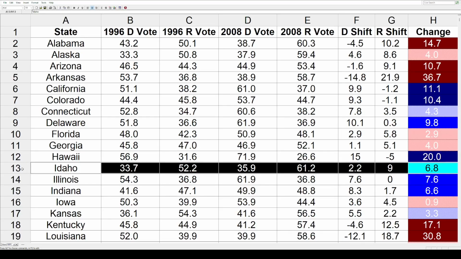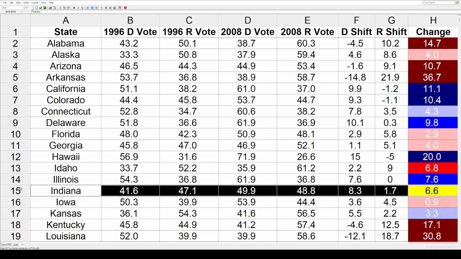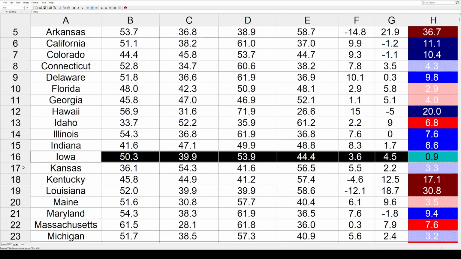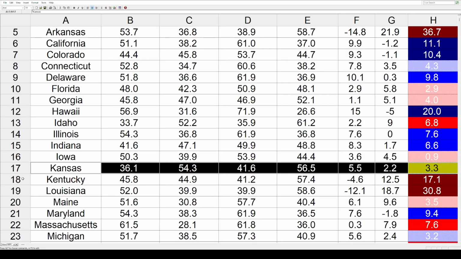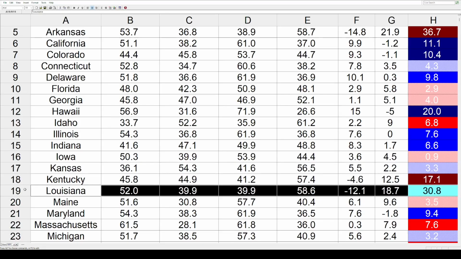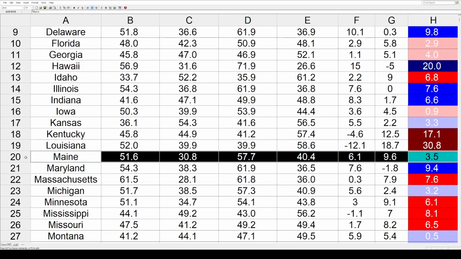Idaho got redder by 6.8. Illinois toward the Democrats by 7.6. Same in Indiana by 6.6. Iowa tilted in the other direction by 0.9. Kansas leaned back toward the Democrats by 3.3. Kentucky had a big red shift of 17.1. Louisiana also by 30.8. In Maine, they had a much lighter red shift of 3.5.